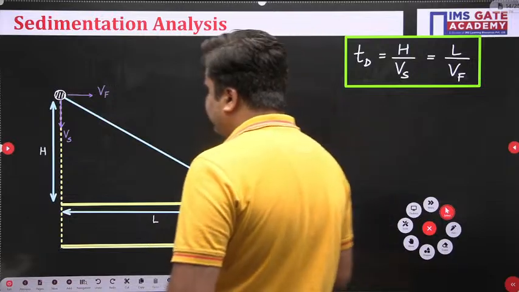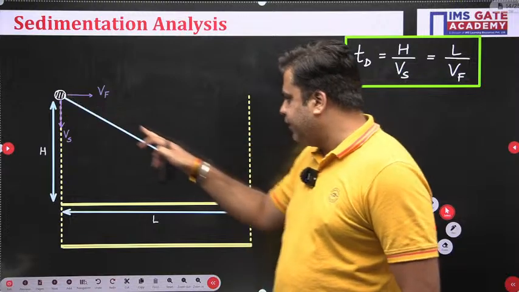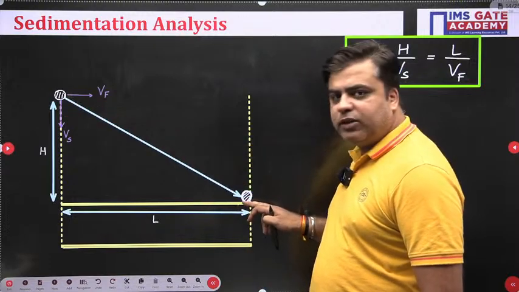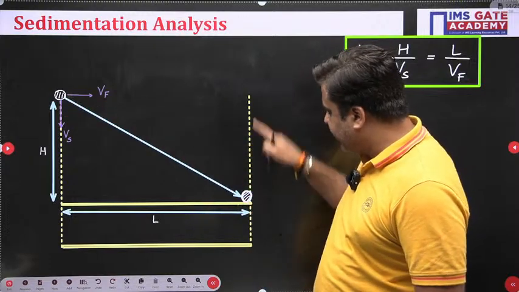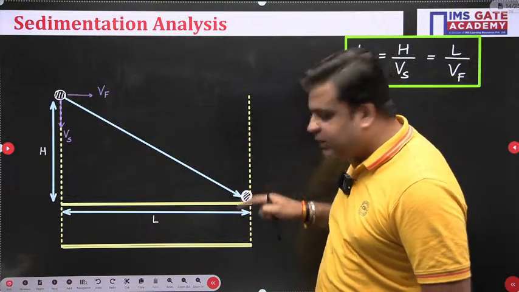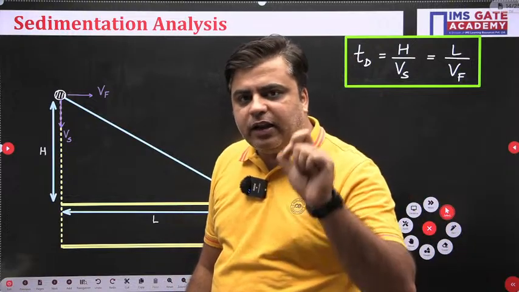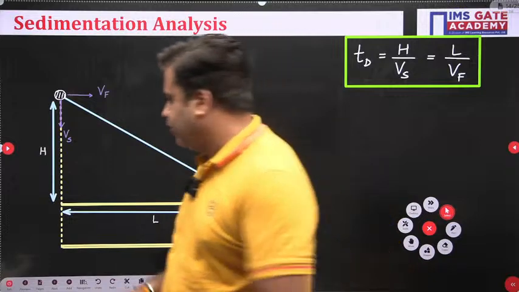So now tell me whether this particle is removed or not. In the available time TD, it is reaching the bottom of the settling zone. This is my settling zone of height capital H. Since this particle is reaching the bottom of the settling zone in the available time TD, this particle is removed from the system.